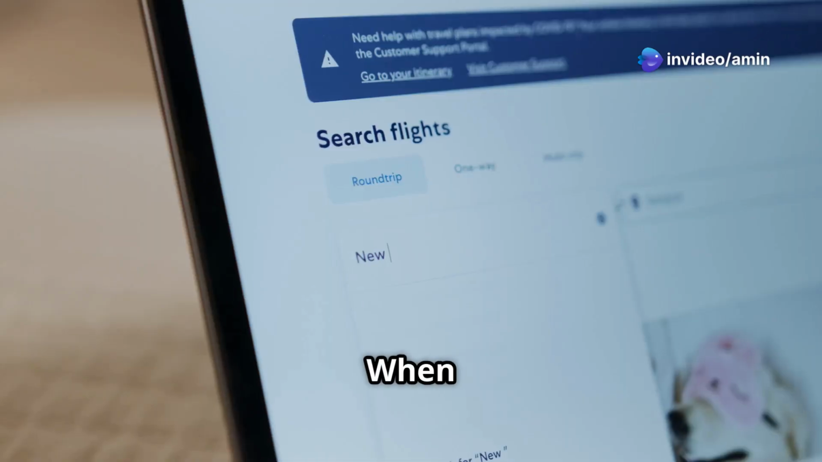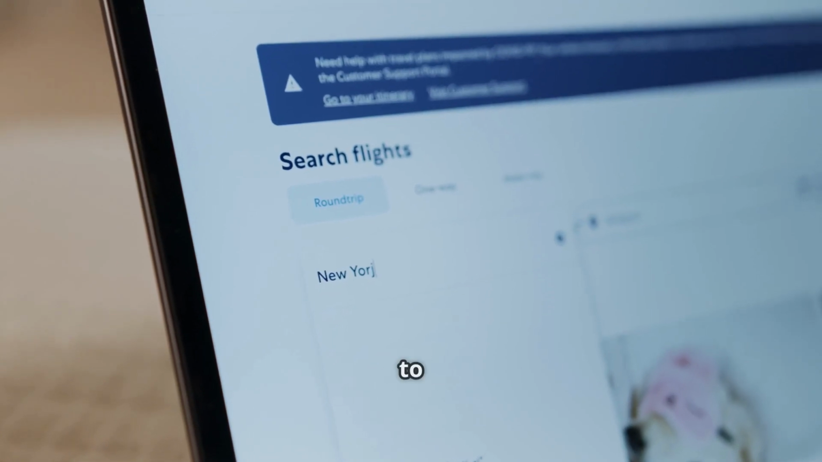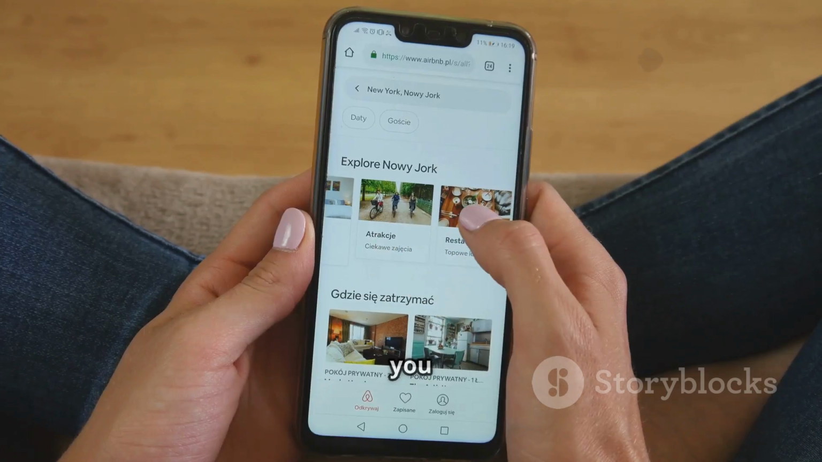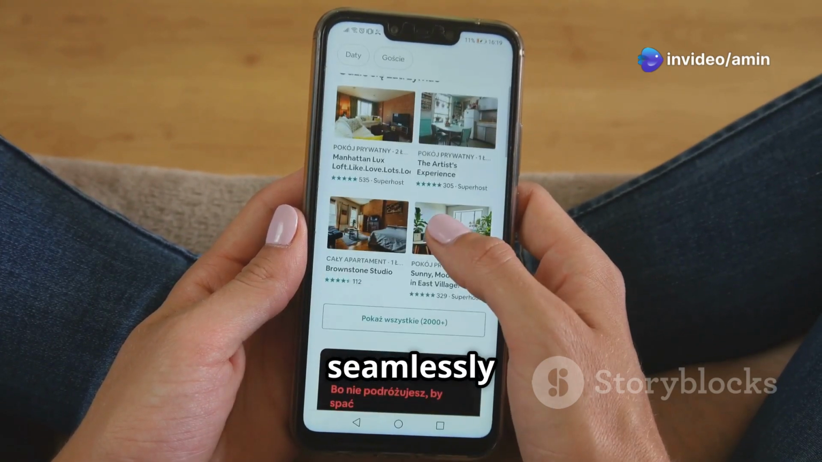Travel booking. When you search for flights or hotels online, travel websites use APIs to aggregate data from various airlines and accommodation providers. This allows you to compare prices, view availability, and book your entire trip seamlessly from a single